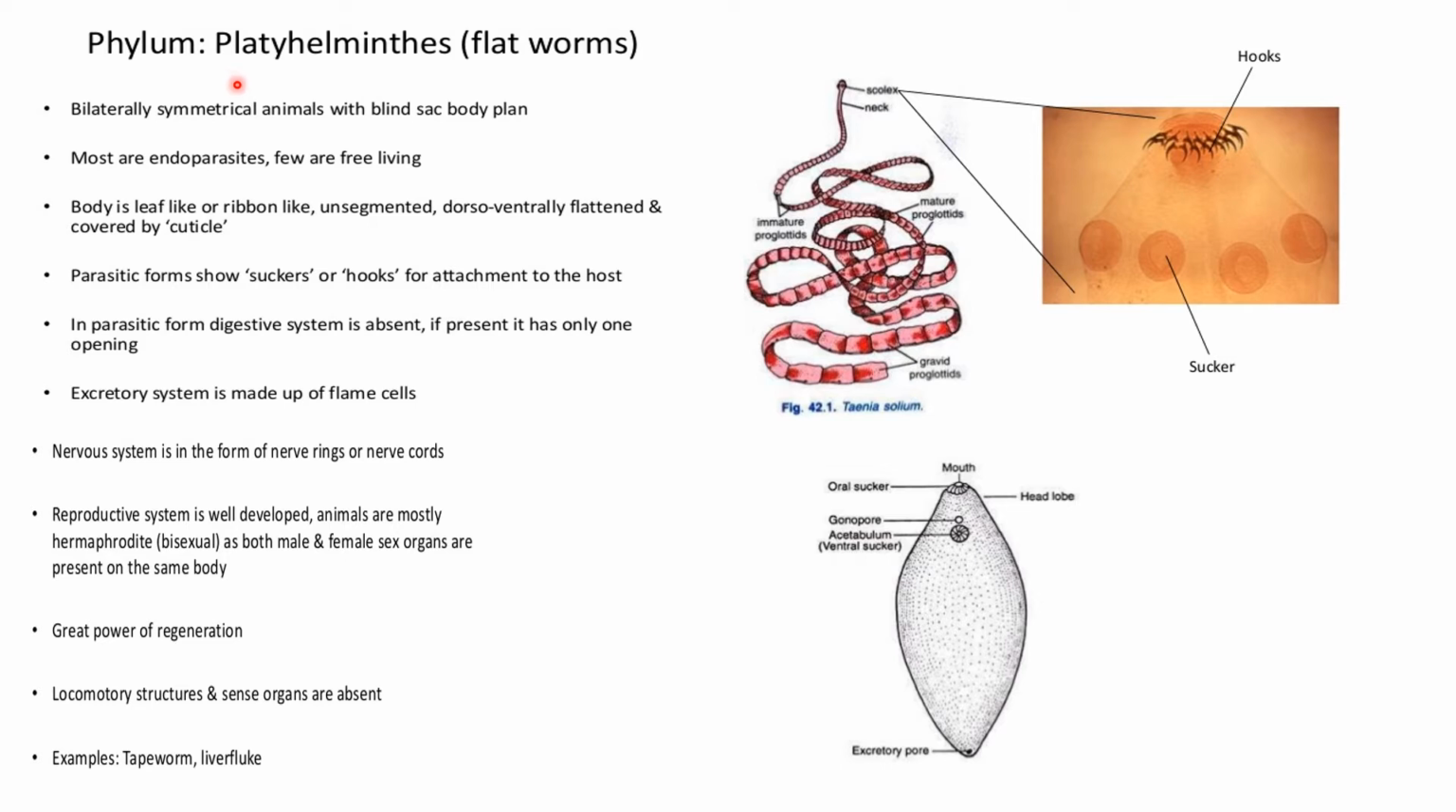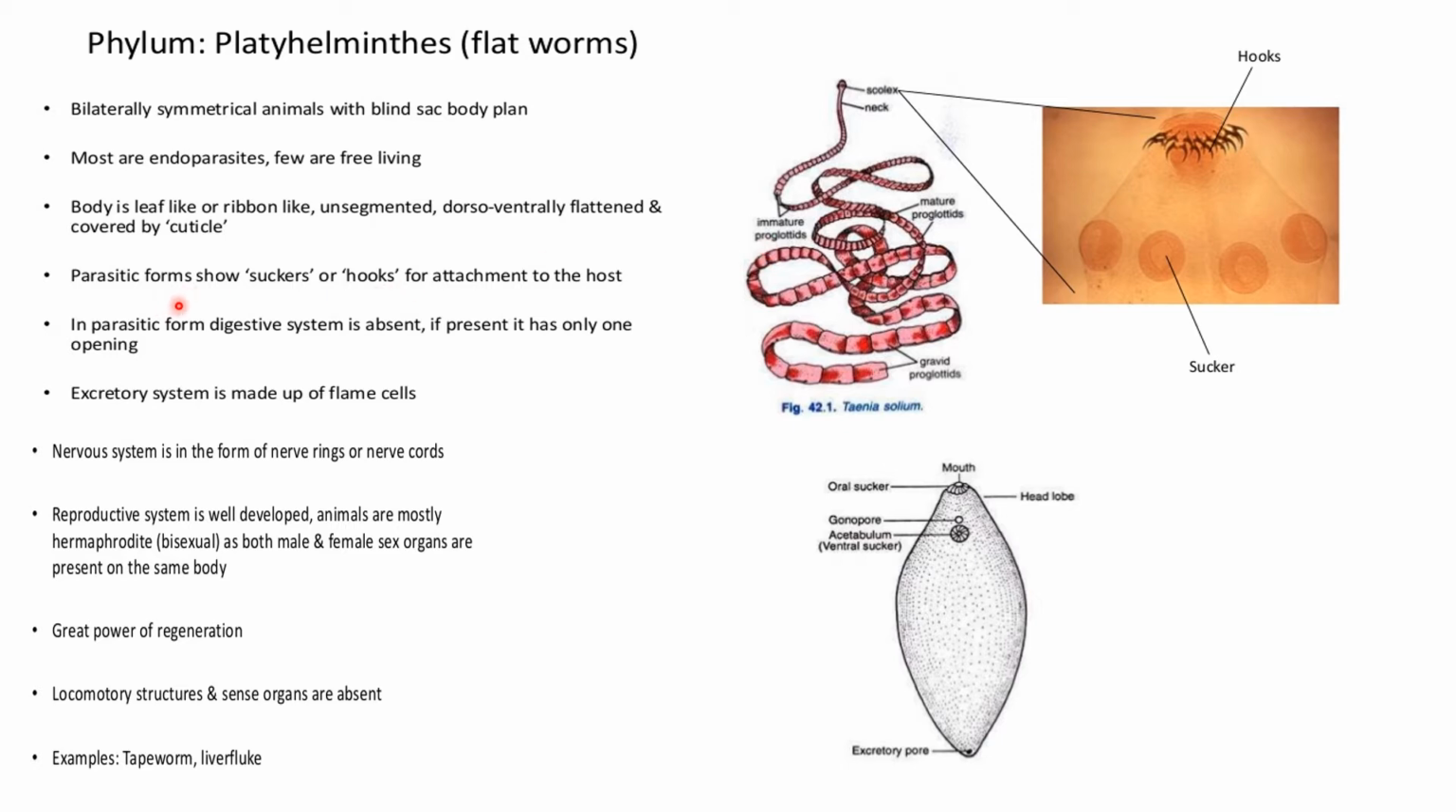Moving on to the fourth type, which is Platyhelminthes, which is also known as flatworms. So they are bilaterally symmetrical animals with a blind sac body pattern. That means the anus and mouth are the same, with only one opening. Most are endoparasites, few are free living. Endoparasite means they are dependent on some other organisms. The body is leaf-like or ribbon-like, unsegmented, dorso-ventrally flattened, hence they are known as flatworms, and covered by a cuticle.